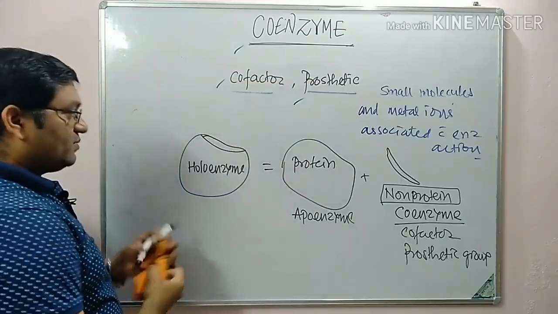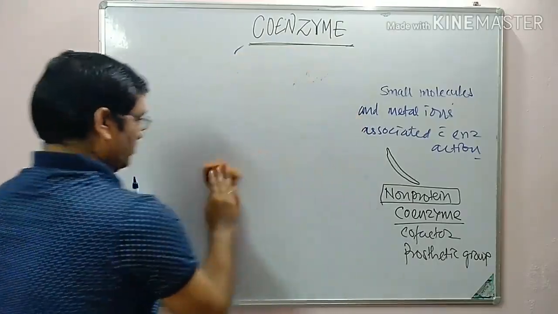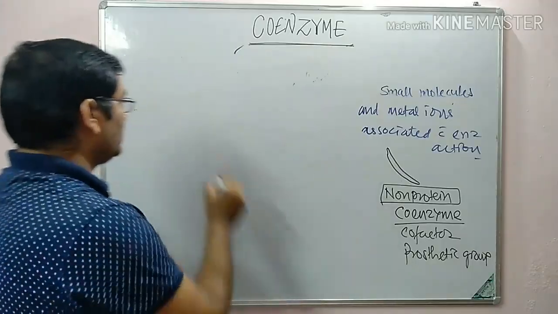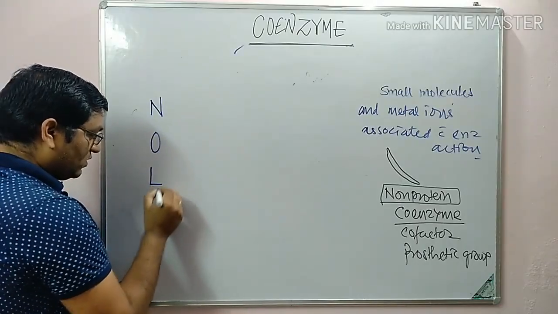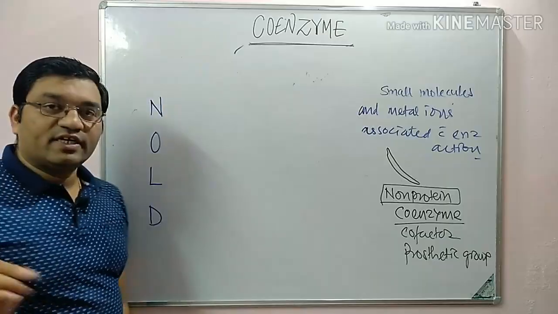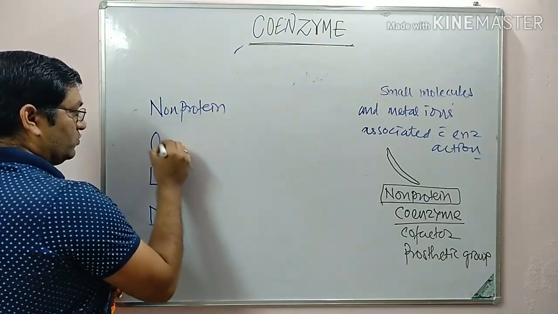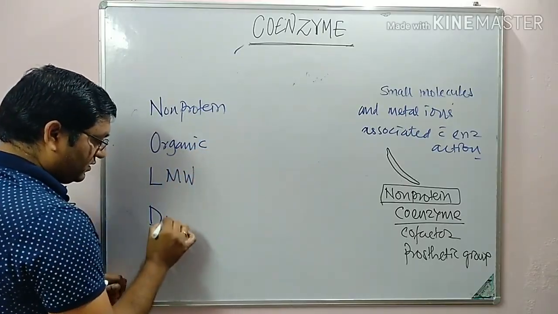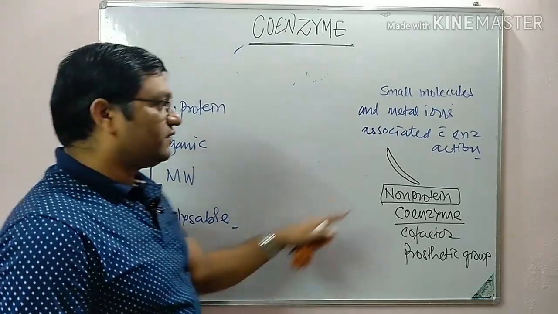Now coming to the coenzyme, you can remember the definition of coenzyme by this mnemonic: coenzymes are non-protein, organic, low molecular weight and dialyzable substances associated with enzyme action.